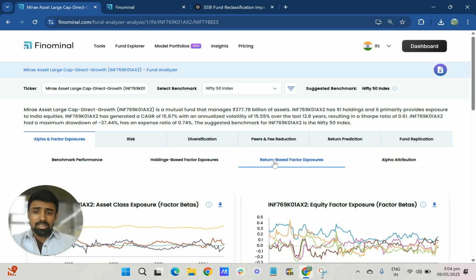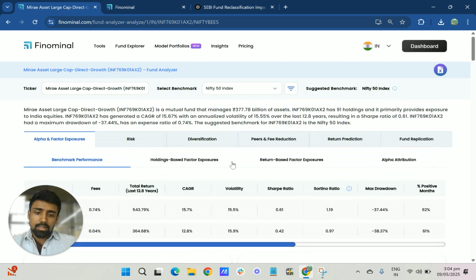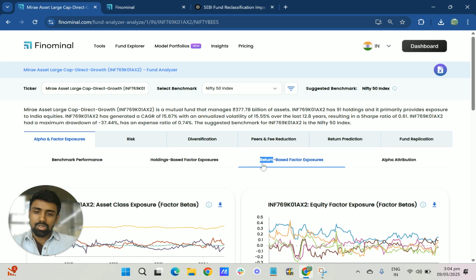So I think that brings us to the end of the video. What we have learned from this analysis is that you shouldn't just go by the performance, because performance can be very deceiving most times. This is where the return based factor exposure analysis helps you a lot in dissecting the fund and seeing where the exposures in general are coming from. Is the fund manager actually adding any value to the portfolio?